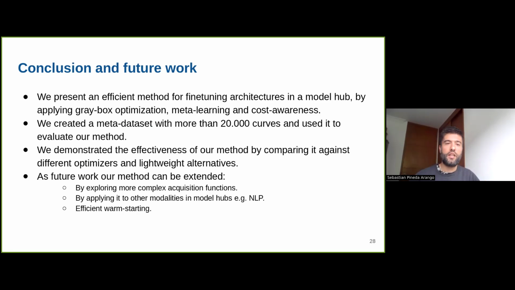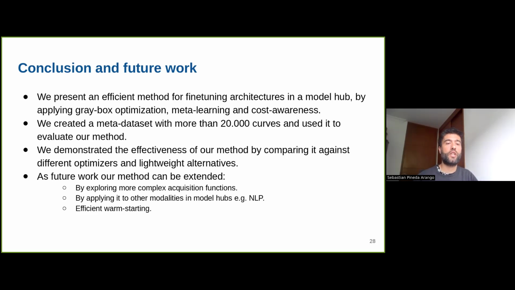So now for the conclusion: we present an efficient method for fine-tuning architectures in model hubs, applying gray box optimization, meta-learning, and cost awareness. We created a meta-dataset that has more than 20,000 learning curves, which we use to evaluate our method.